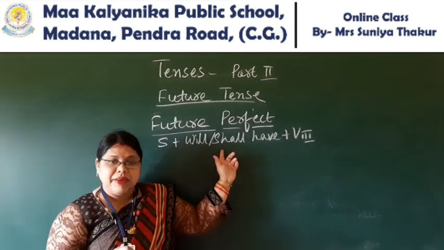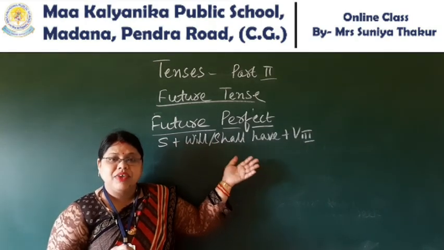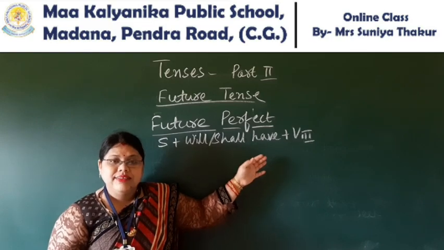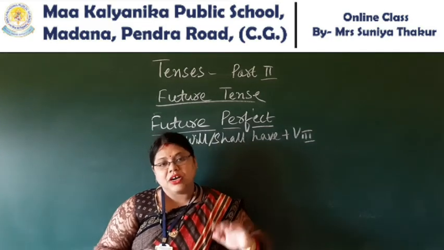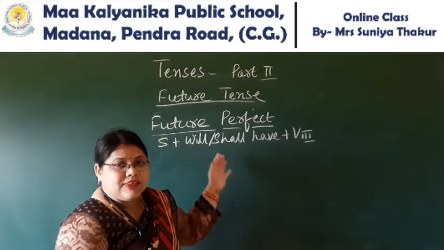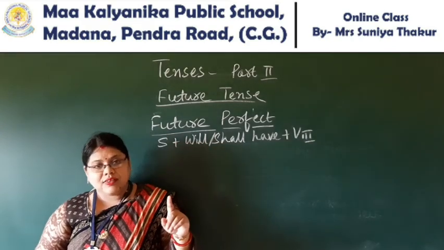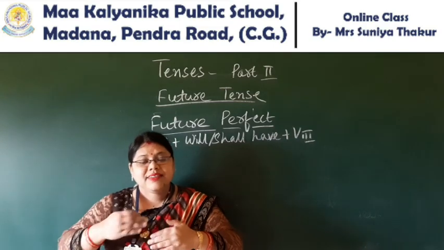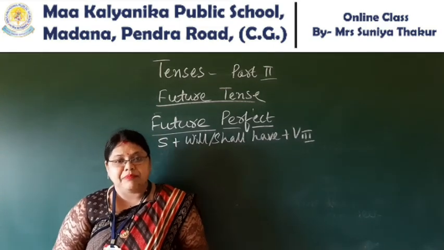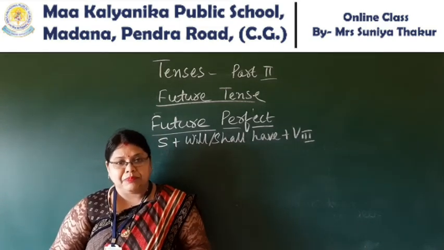Now, just look at the blackboard to learn the future perfect. I have used here will, shall with have, verb third form. Are you getting it? As I told before, in present perfect tense, the action has completed before some time.